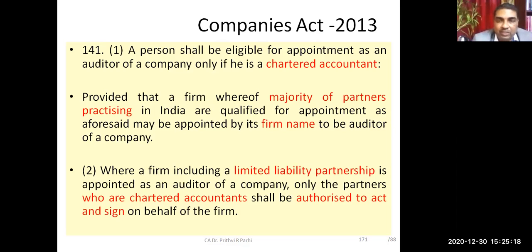Now you see, that means what? The majority of the partners practicing in India are qualified for appointment as aforesaid. As aforesaid means they are chartered accountants.